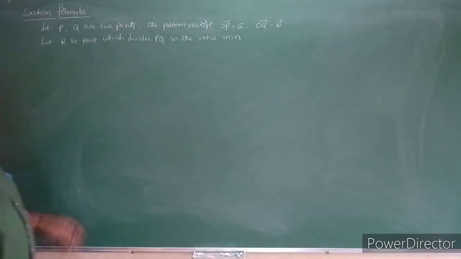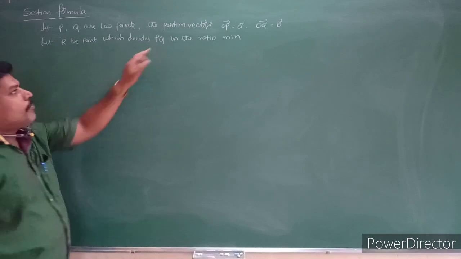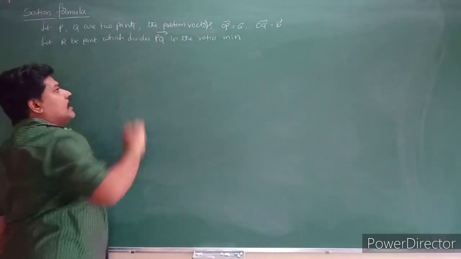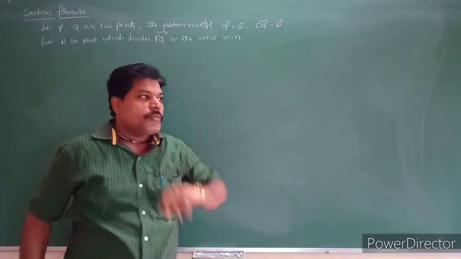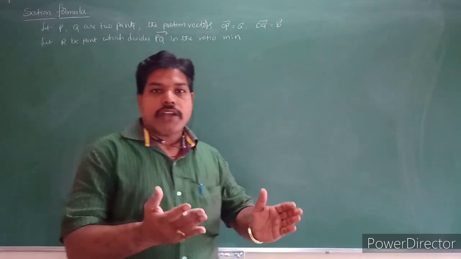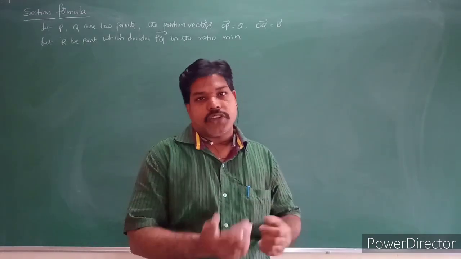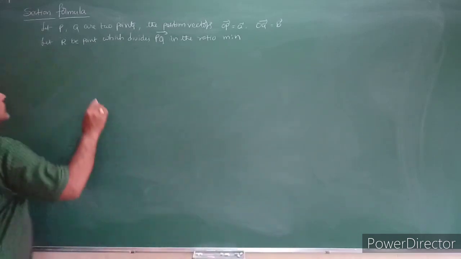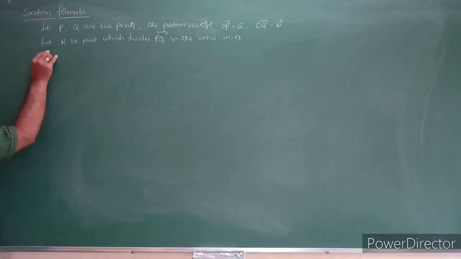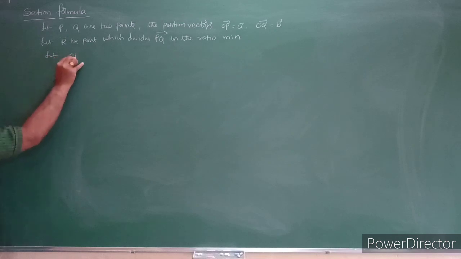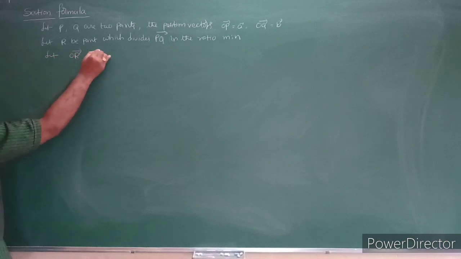So I am taking that R be a point which divides PQ bar in the ratio m is to n. Two cases will arise. What is that? R divides PQ in the ratio m is to n internally or externally. So first I will take that, and let OR bar is equal to R bar. The position vector of the point is R bar.